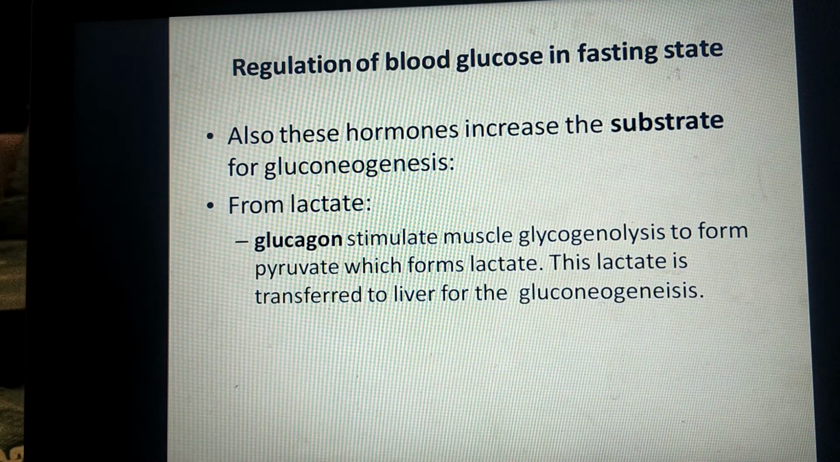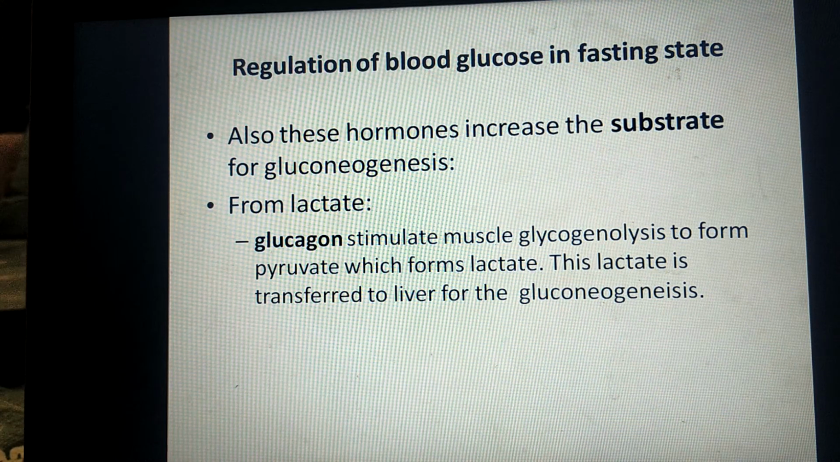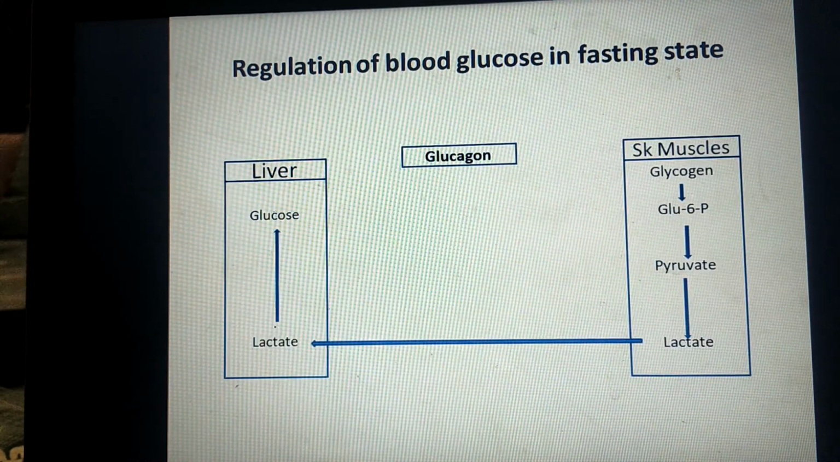First we will see lactate. Glucagon stimulates glycogenolysis in skeletal muscles, as we have just studied. The end product is glucose 6-phosphate, which may be converted into pyruvate or lactate. This lactate is then transported to the liver and undergoes the process of gluconeogenesis. So in this way, glucagon makes available a substrate, lactate, for gluconeogenesis.